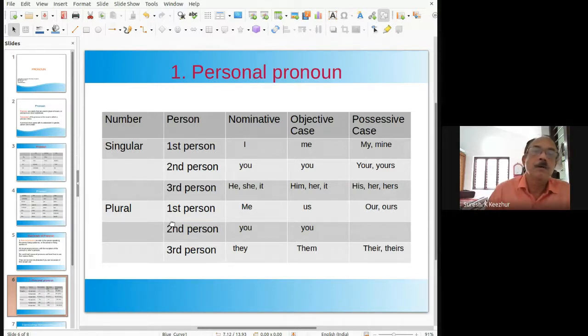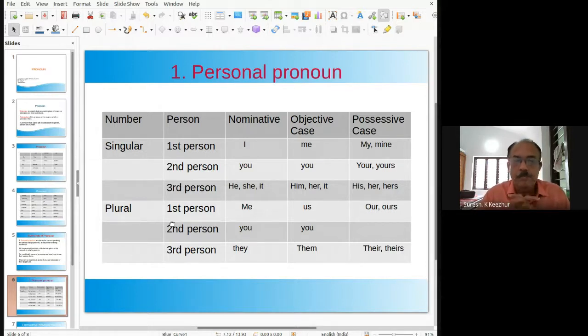Another is the possessive case. Possessive case means, for example, it's my pen, that bag is mine. Such a possessive case must also be considered. In singular first person, we use I, me, my. I in nominative, me in objective case, and my or mine in possessive case.